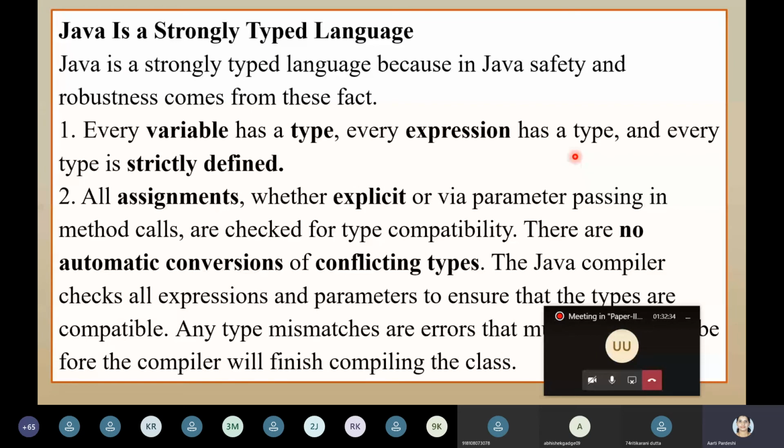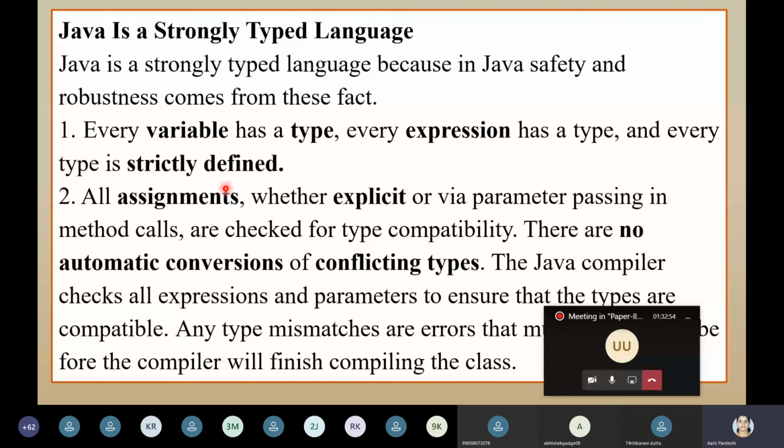Next, every type is strictly defined. Integer means integer, float means float, string means string, character means character. Don't change its meaning. In the program which we have seen, c is a character. If later in the code I write c is equal to 10, it's going to throw an error that the data type does not match.